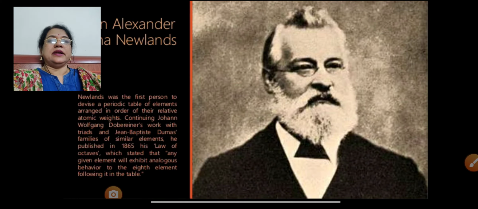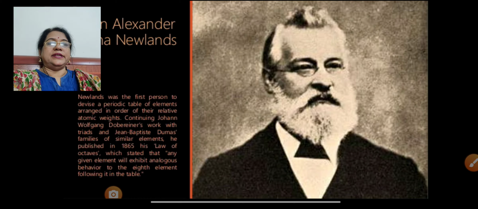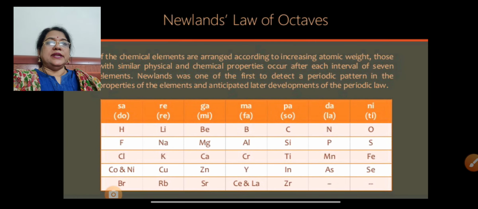After Dobereiner's triad, there was a scientist, Newlands. His rule was known as Newlands' octave rule. See the picture of Newlands. Newlands was the first person to devise a periodic table of elements arranged in order according to their atomic weights. As Dobereiner worked with only 3 elements, Newlands worked with 8 elements. In 1865, he gave the law of octaves. See Newlands' law of octaves.